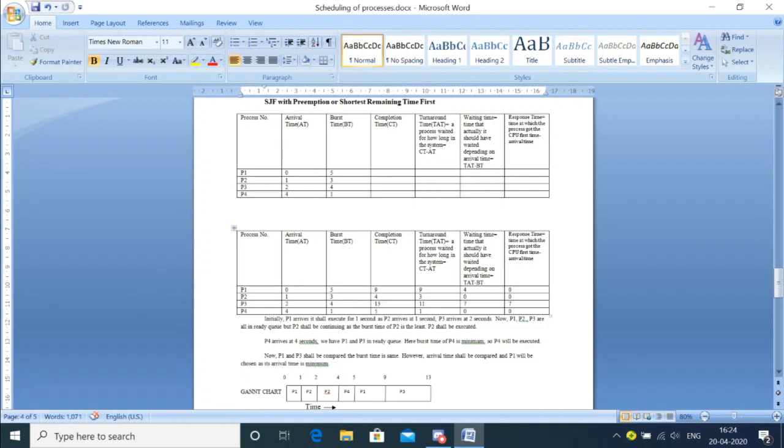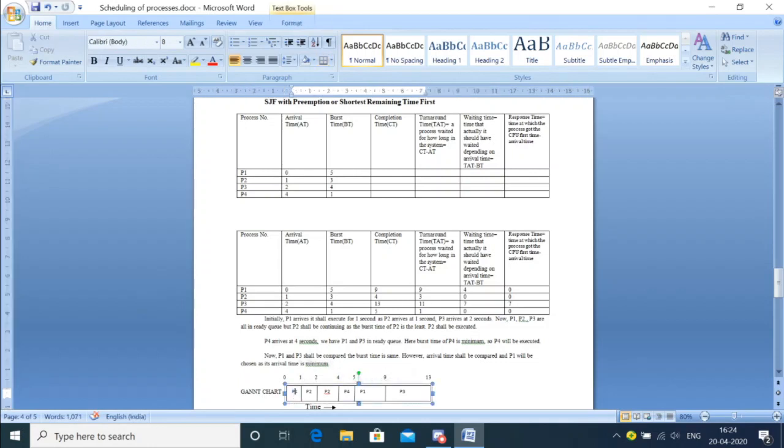So initially P1 arrives, and it should execute for 1 second because the CPU cannot remain idle. At that time P2, P3, P4 were not there. Only P1 had come, so we loaded P1 into the ready queue. No other process was there, so let P1 go and execute. Its burst time was how much? 5. So from 0 to 1, we have allocated the CPU to P1.